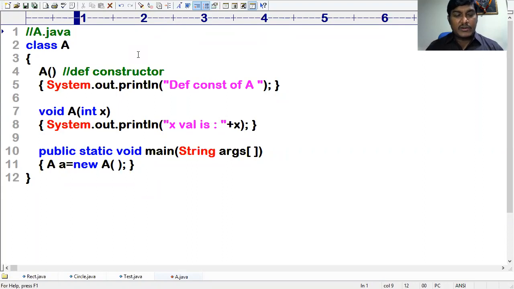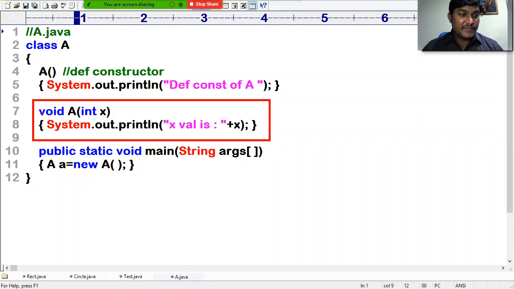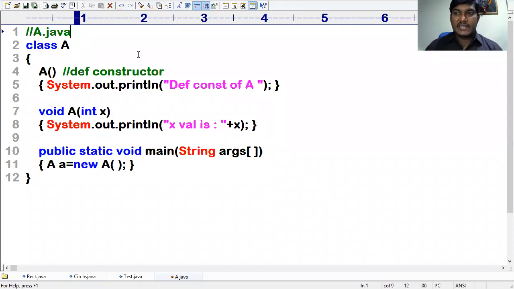Why no? Just as per the rules of constructor, we should not write a return type for the constructor. Of course, I do agree with that.